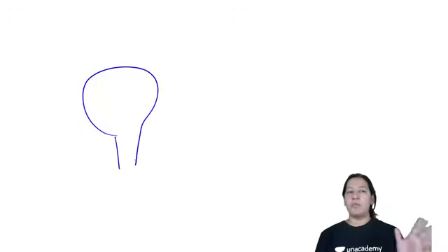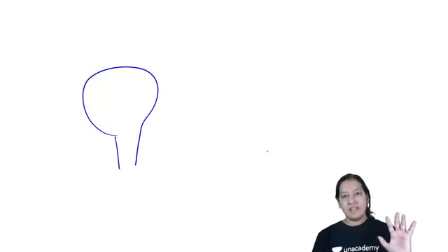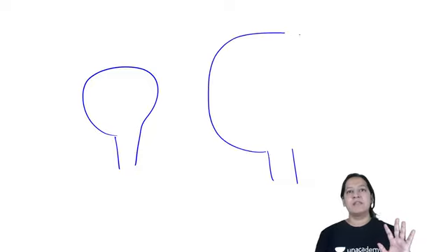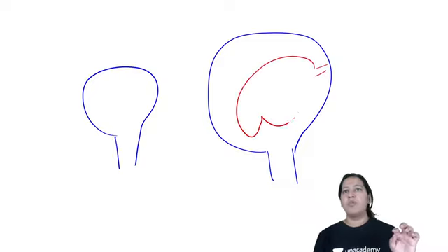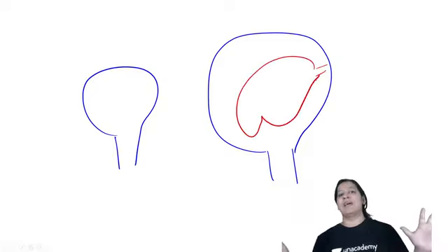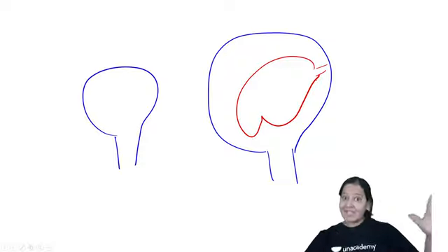This is the size of a normal non-pregnant uterus. When the female gets pregnant, this is the size of the uterus. This is because the uterus has to accommodate the fetus now, so it has to increase in size. So how is the size increased? How is the size of the uterus increased?